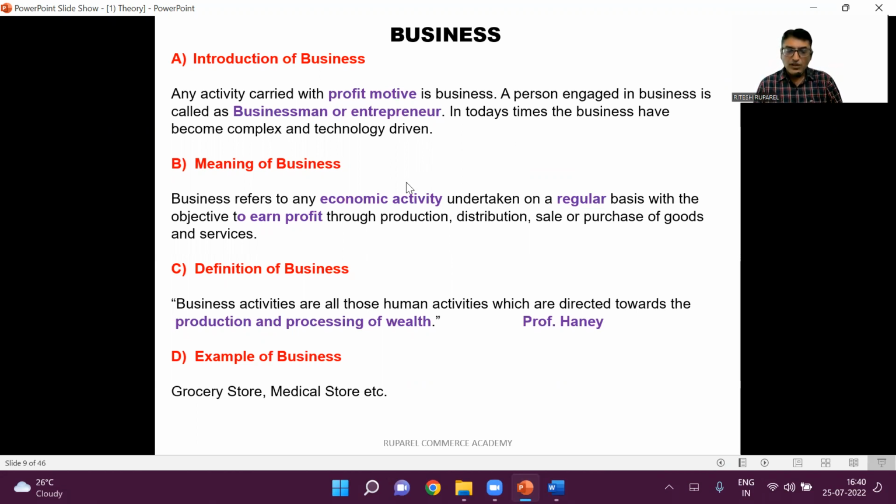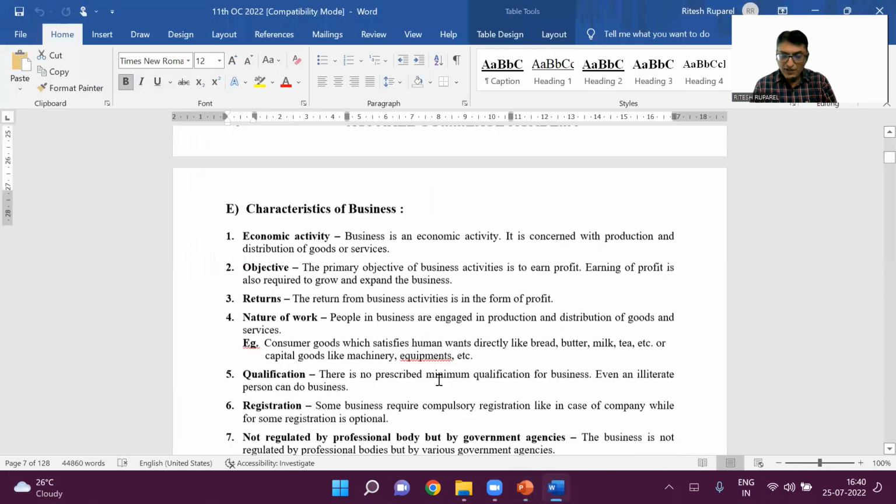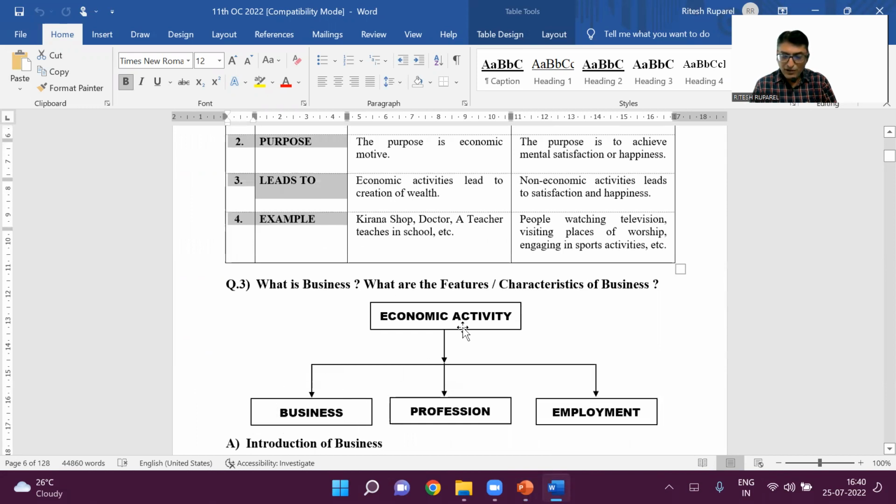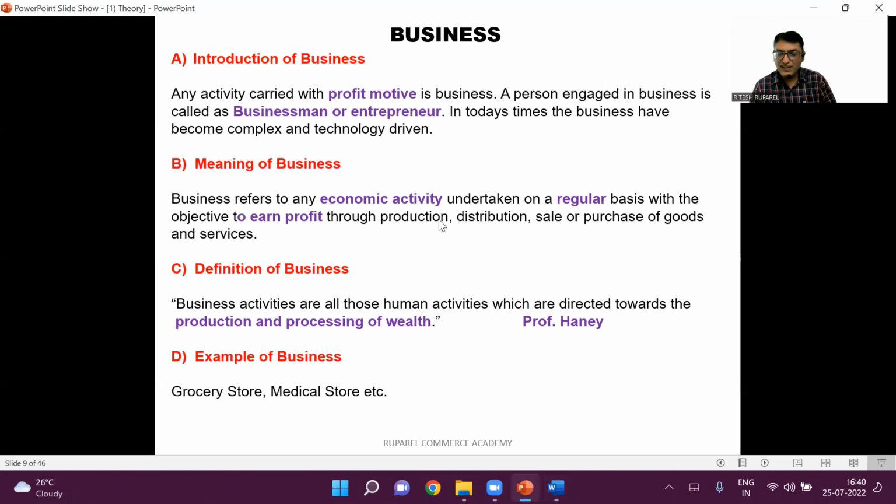Meaning of business. Business refers to any economic activity. Now, how is it an economic activity? If you see this chart, business is a part of economic activity. Do you understand? So business is any economic activity done on a regular basis with the intention to earn profit. And how do you earn profit? Through production, distribution, sale or purchase of goods and services. Clear?